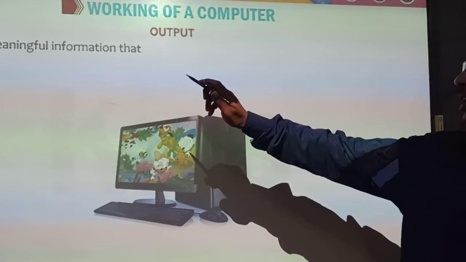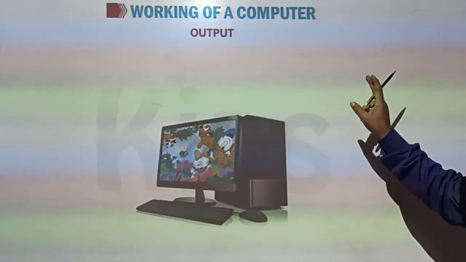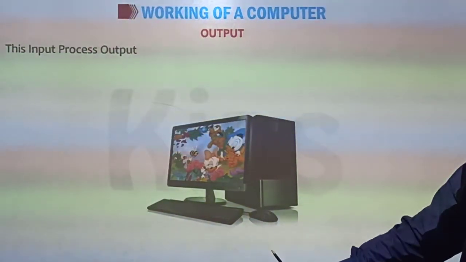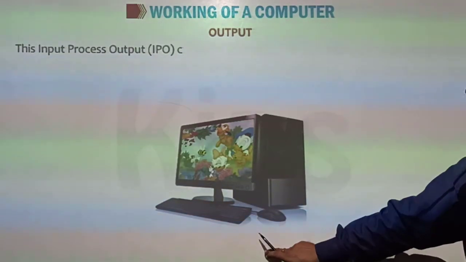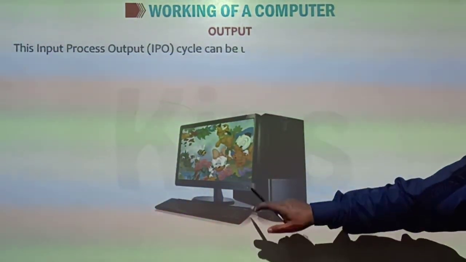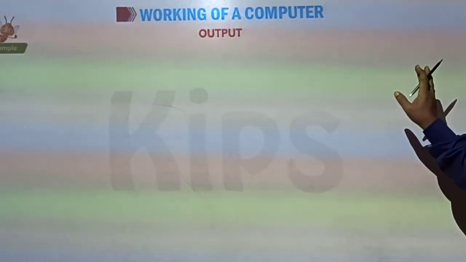Now, what is output? The meaningful information that we get after processing is known as output. The meaningful result we get after processing is known as output. This input, process and output is also known as the IPO cycle. We can understand it with some examples.